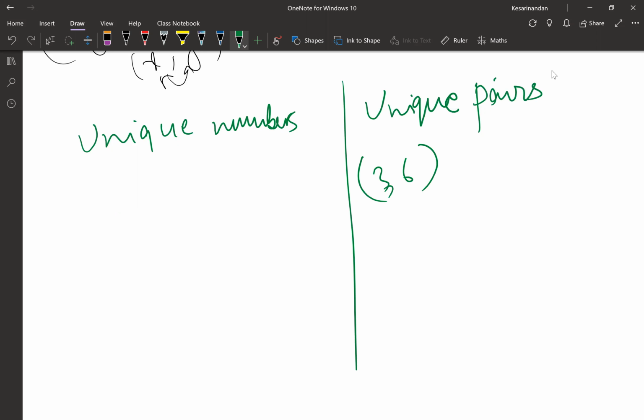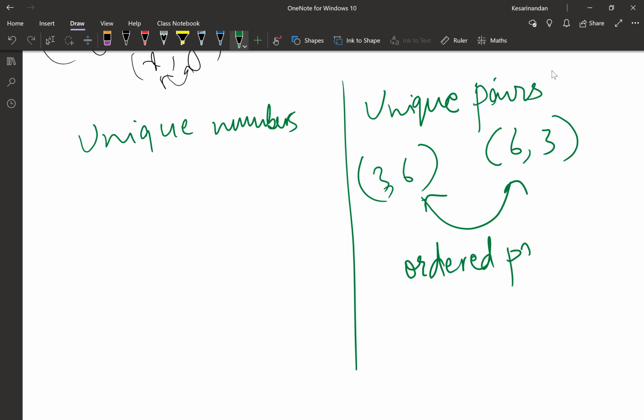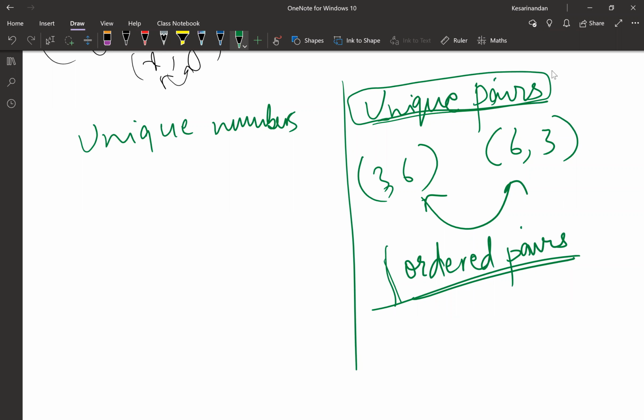3, 6 and 6, 3 are two unique pairs. Are they? They are non-unique. How come? Because on the first die we are getting a 3 and then on the second die we are getting a 6. But at the same time, I'll tell you how CAT tricks you in this. There's some keyword and that is how you will get into the question. If you have seen the previous 3-4 years' questions, they will not ask you like this, unique or non-unique. They will trick you using this word, ordered pairs.